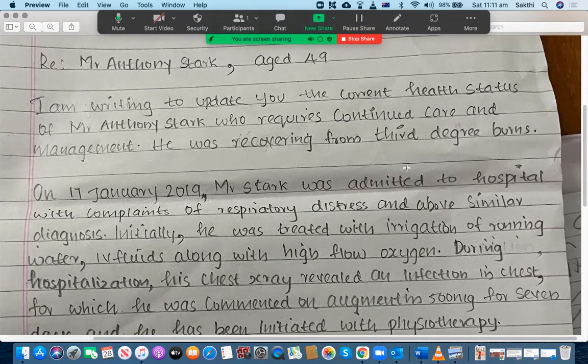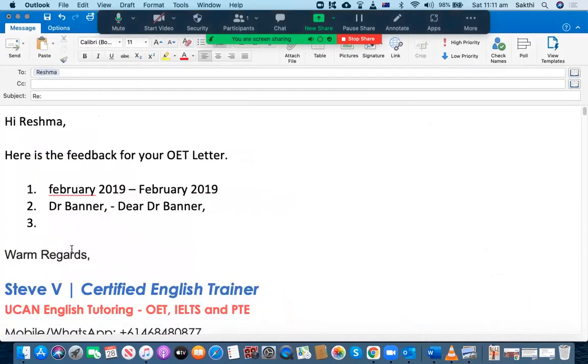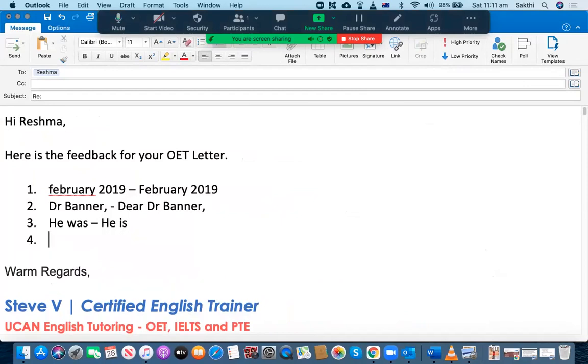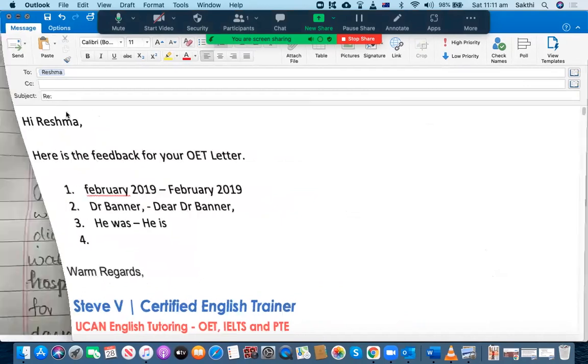He was recovering from 3rd-degree burns. It's not "he was recovering." It's wrong, because it is ongoing, isn't it? You can't use inappropriate tenses in your writing. It's not good. So it's not "he was recovering," it is actually "he is recovering." Is that right? Okay, let's go ahead with the next one.